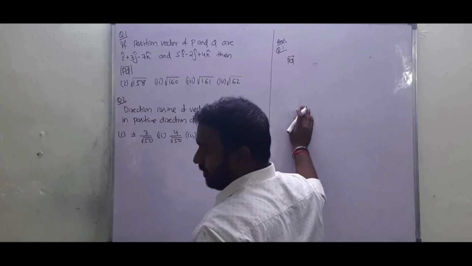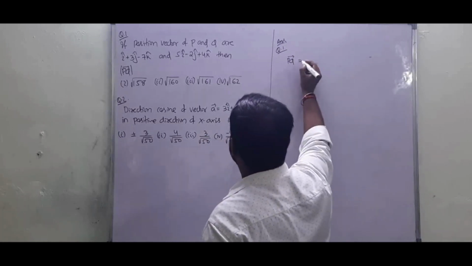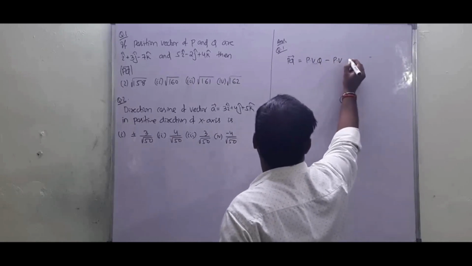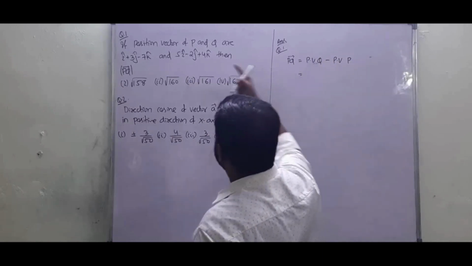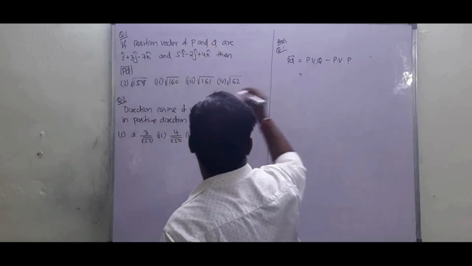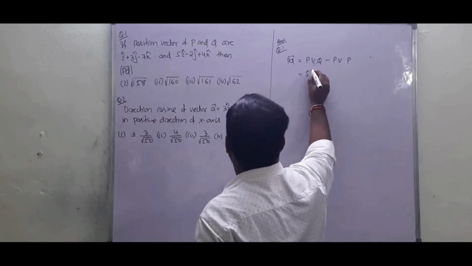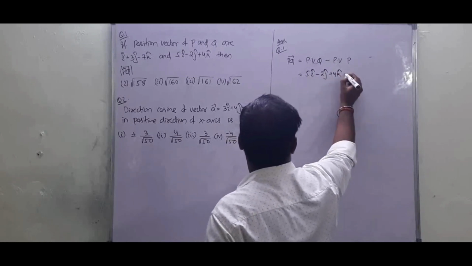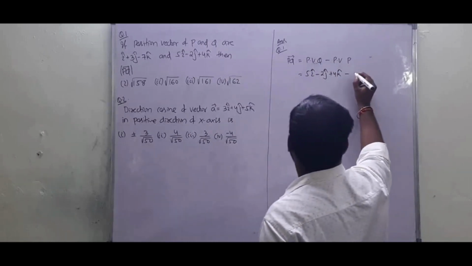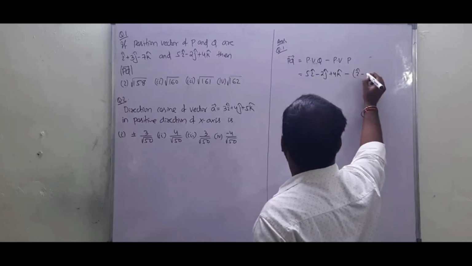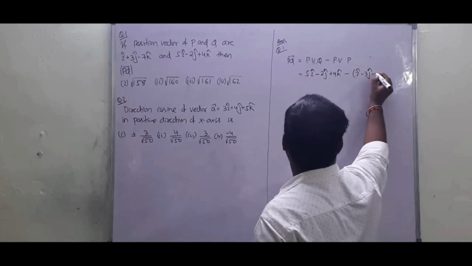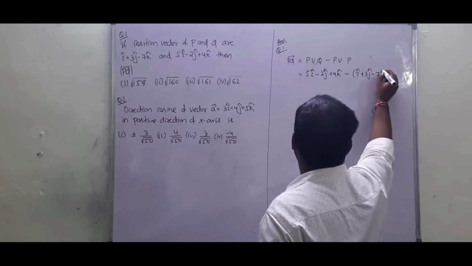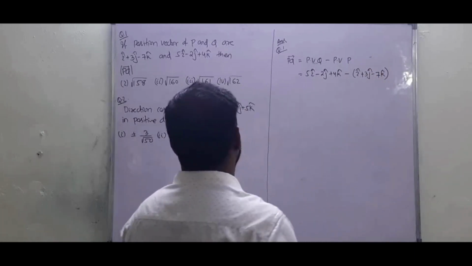First we need to find PQ vector, that is position vector of Q minus position vector of P. It is given that position vector of Q is 5 i cap minus 2 j cap plus 4 k cap, minus position vector of P, that is i cap minus 3 j cap minus 7 k cap.